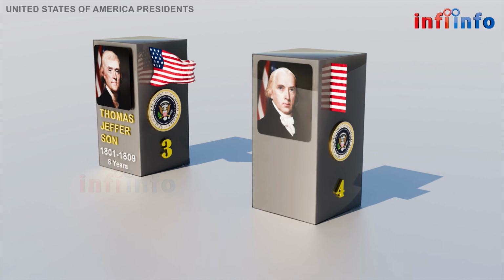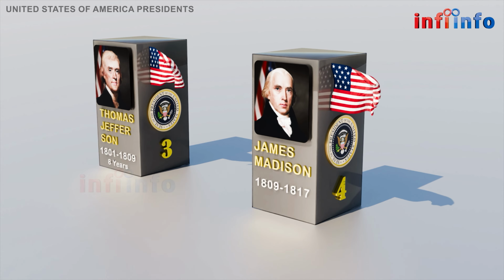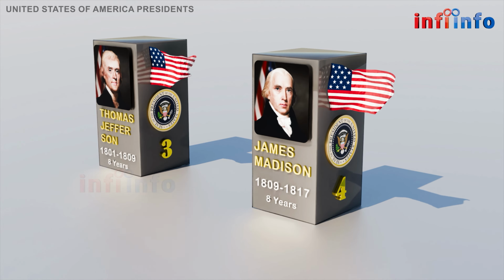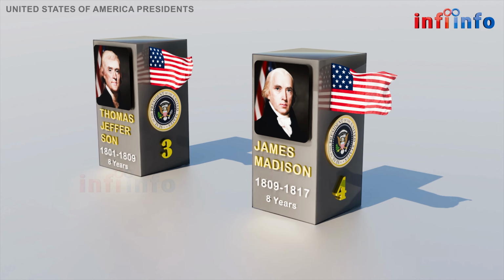The fourth U.S. president was James Madison, born on March 16, 1751, in Port Conway, Virginia. He was a Democratic Republican and served for 8 years from March 4, 1809 to March 4, 1817. He is hailed as the father of the Constitution and the Bill of Rights.